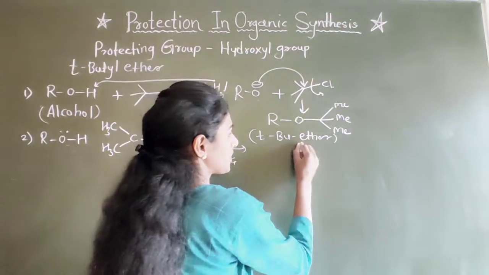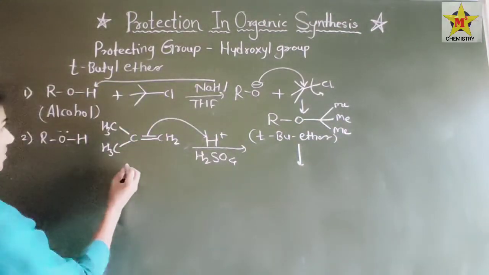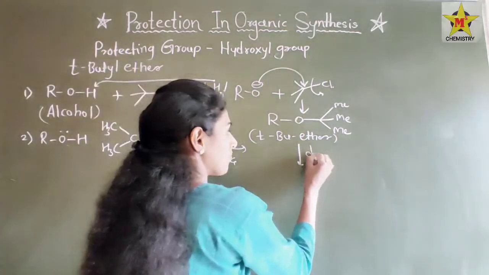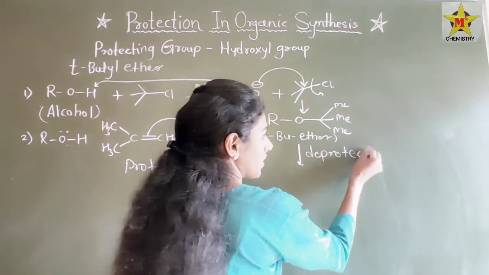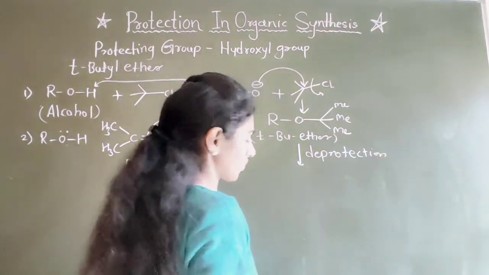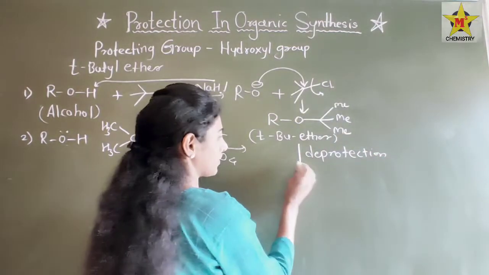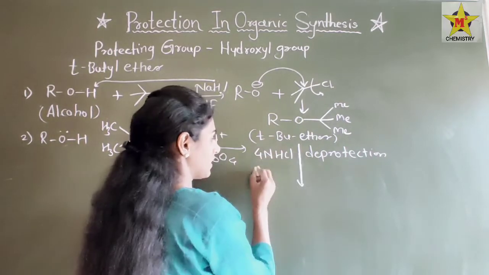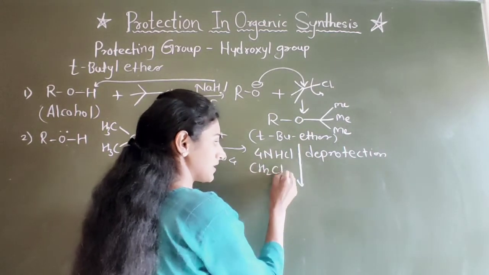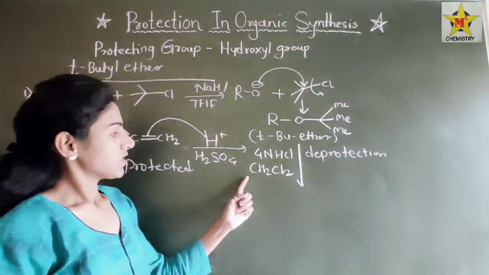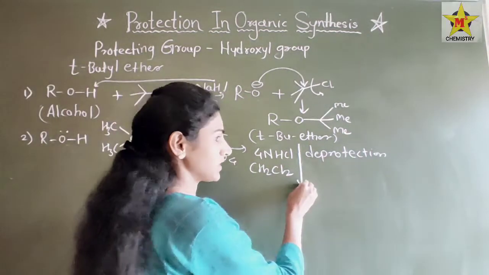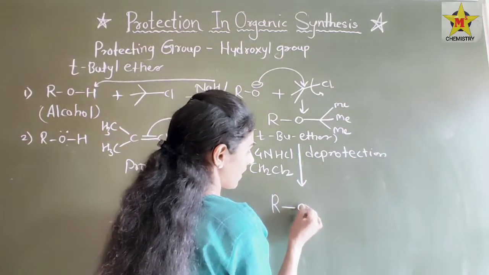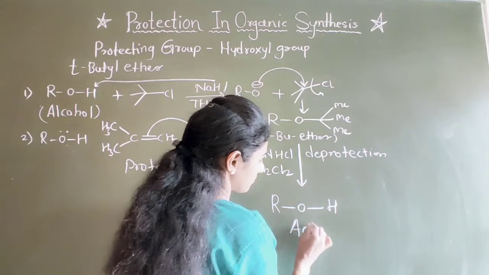Here this alcohol group is protected. Okay, protected. Now we have to deprotect it. For deprotection, we can use 4 normal HCl in the presence of CH2Cl2 in aqueous acidic condition. So there is deprotection of this group and formation of alcohol again.